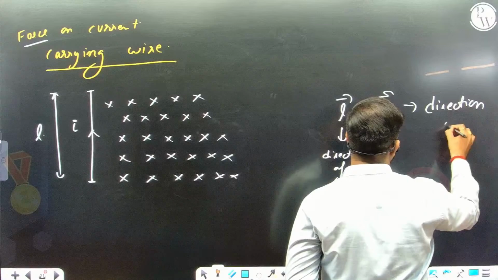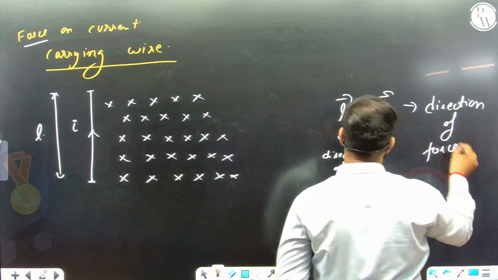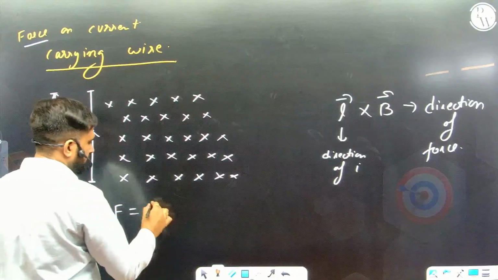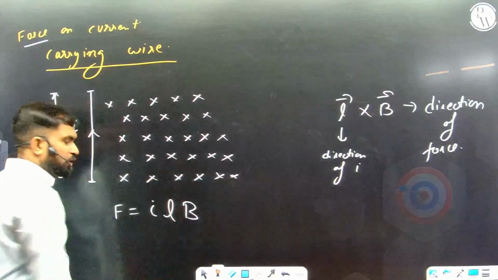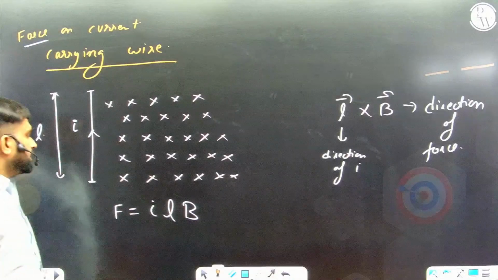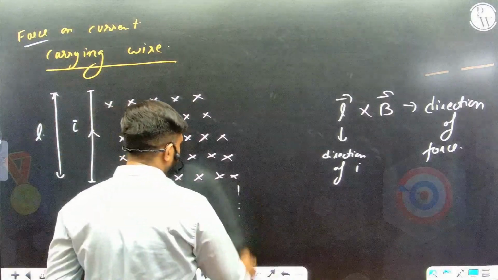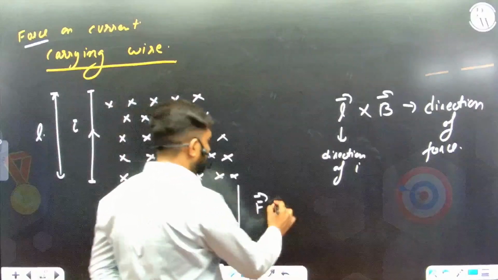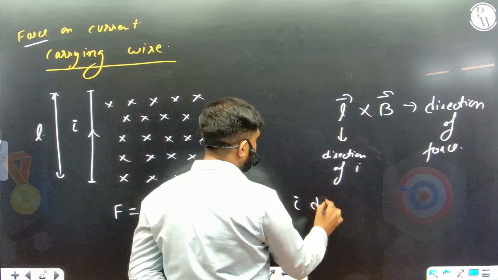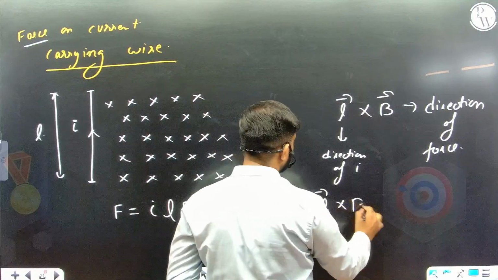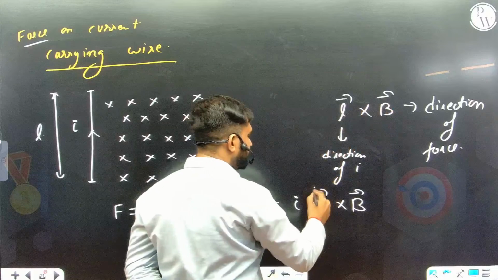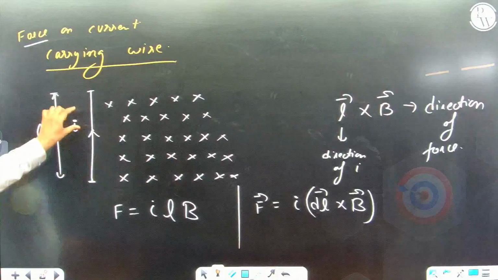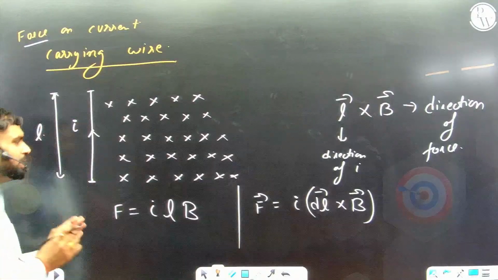The formula comes out to be ILB, or you can say BIL. But I know that this is a vector quantity. So how do I write it in terms of vectors? Just like the Biot-Savart law, we have the formula: it is I dl vector cross B. Now you know why I wrote this as L cross B? For this uniform wire, the dl is straightforward, so I need not worry.